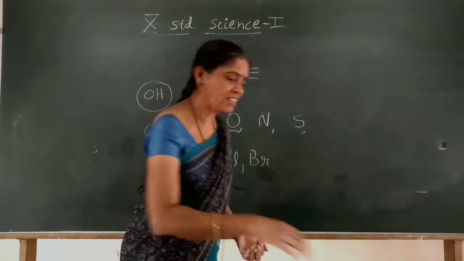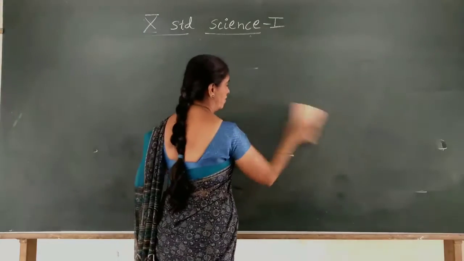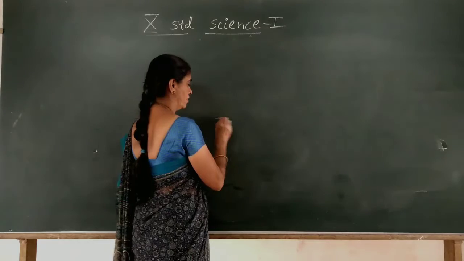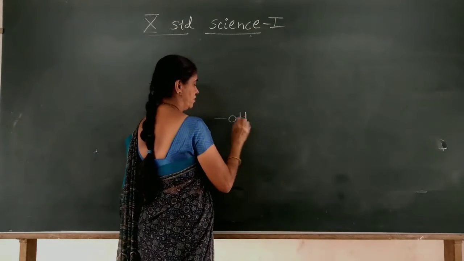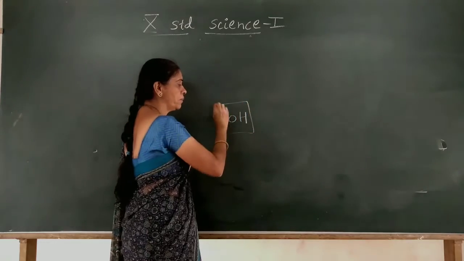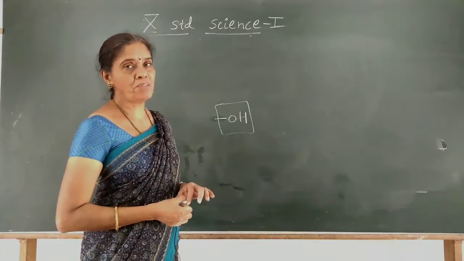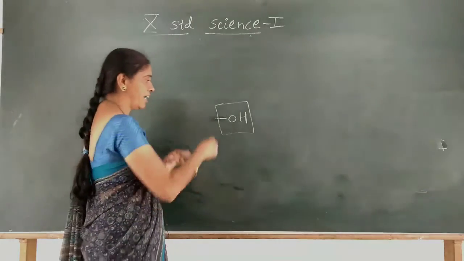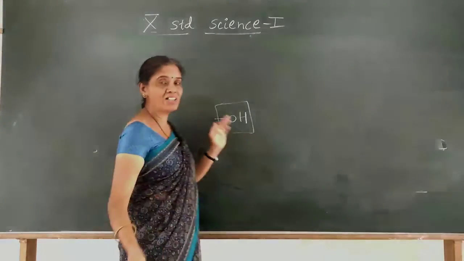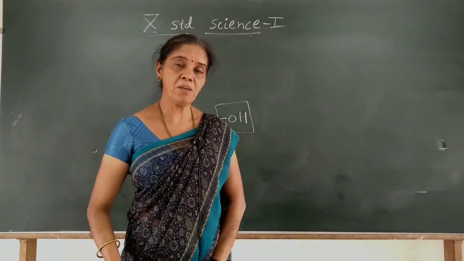Some examples I will give. See, OH is the group which will replace hydrogen from the hydrocarbon. And when we replace it and form this compound, we call the compound an alcohol.